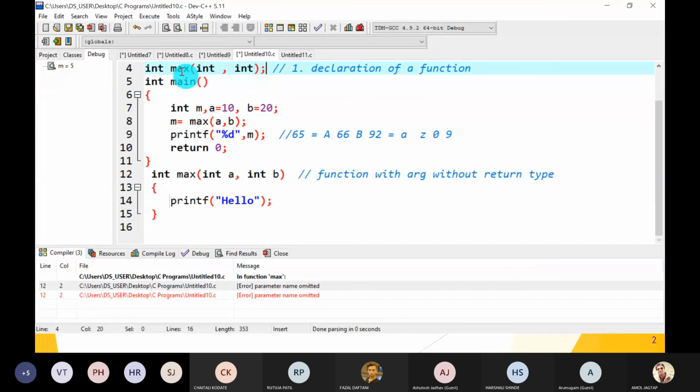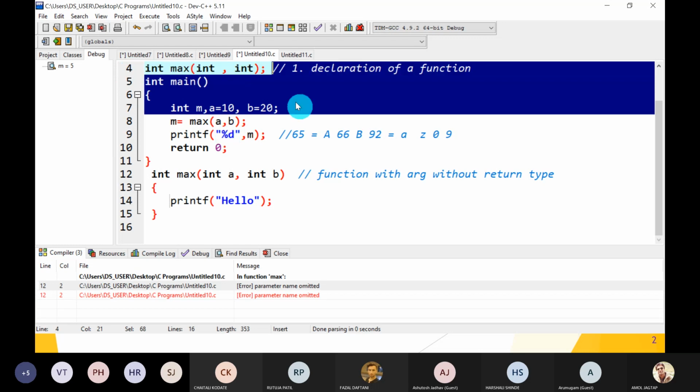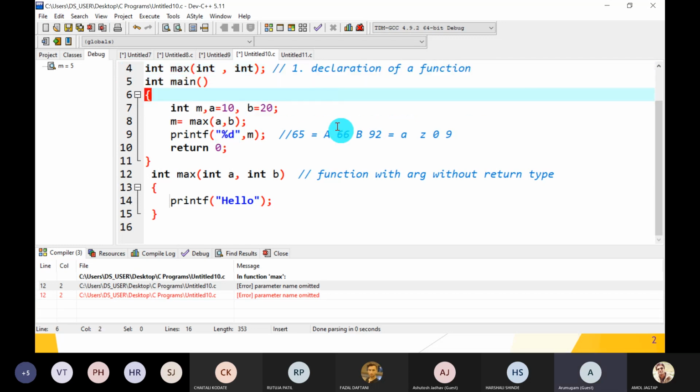So the compiler knows only the name of the function, whether a return type exists, how many arguments and which type of arguments we have to pass. On the basis of that, the function call is checked. So the function call name is the same, okay? A and B, these two values of integer type, its respective data type, and the return value is also integer. So it does not raise any error at this line at the time of compilation itself. That's why whenever we call the function, before that, that function declaration must be there. Understood? Yes, sir. Great.